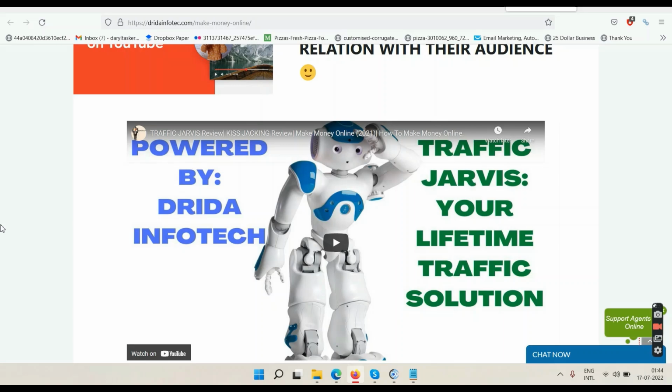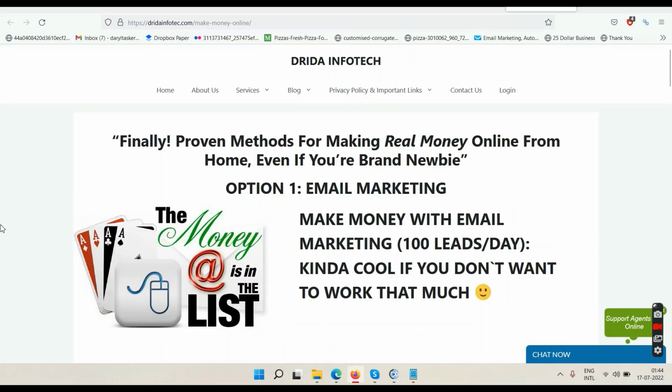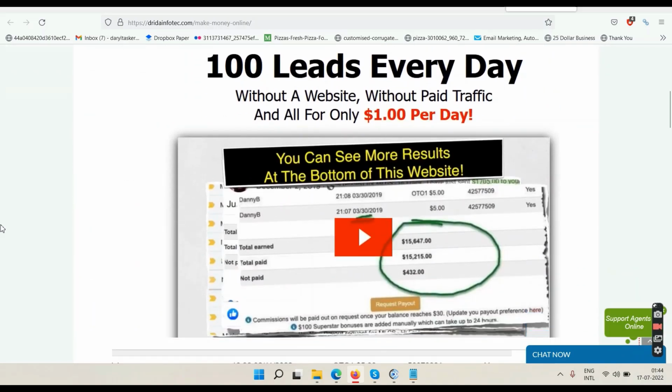Okay, so before I talk about Traffic Jarvis in detail, first of all, let's talk about this email marketing method here. So you can also make money with email marketing just by sending 1 email per day, but you need a lot of numbers. Okay, you need to have thousands and thousands of email addresses in your list, and then only you can go ahead and make some money with email marketing.